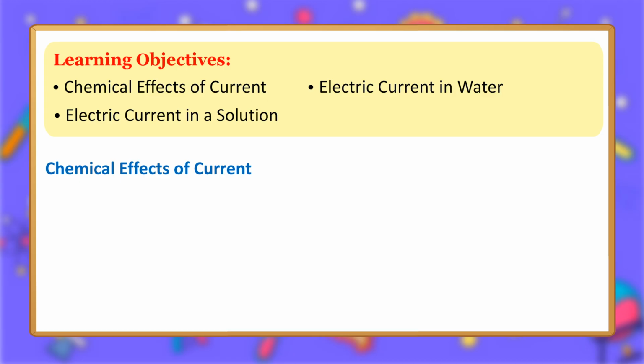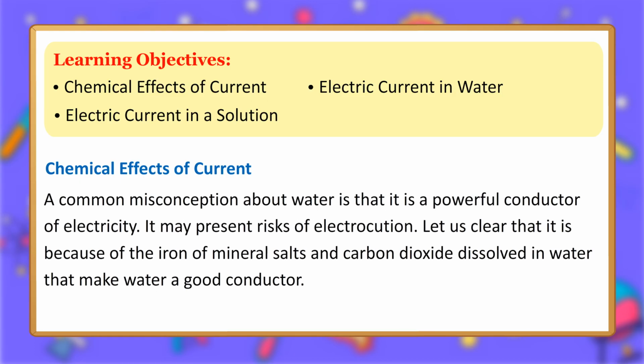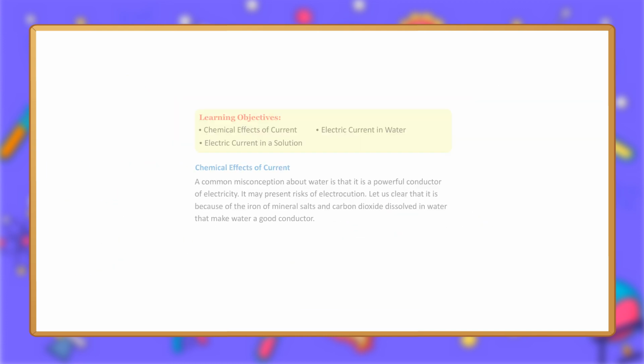Chemical effects of current. A common misconception about water is that it is a powerful conductor of electricity. It may present risks of electrocution. Let us clear that it is because of the ions of mineral salts and carbon dioxide dissolved in water that make water a good conductor.